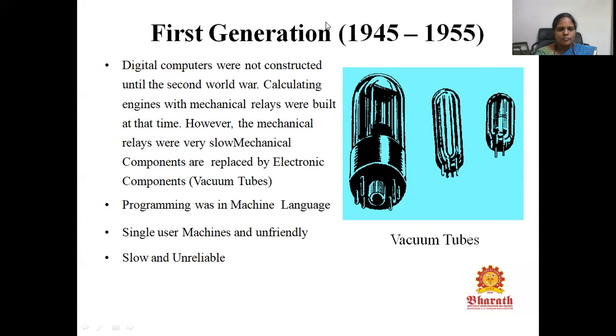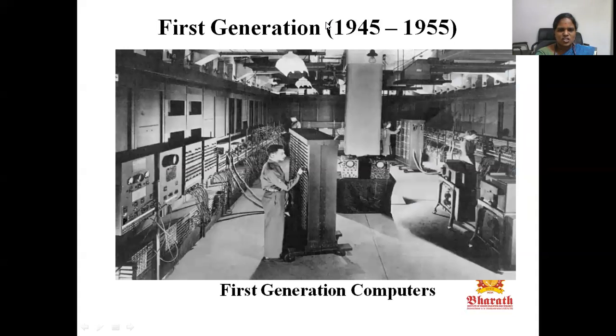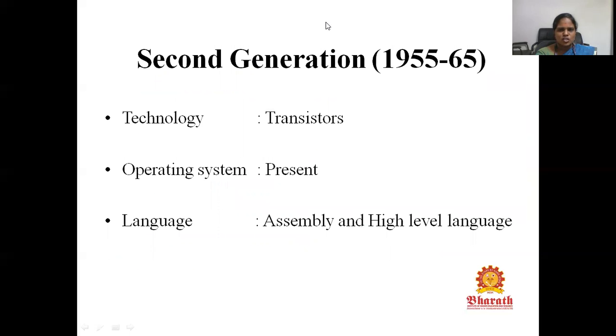The drawback of machine language is that it is difficult for programmers to learn, and the drawback of the first generation system is that it relies completely on a single user machine. It is completely unfriendly in nature, slow, unreliable. This is an example of a first generation computer. The computer occupies an entire room. This entire room is occupied by a single computer. It is very huge in size. It consists of a large number of wires, and batch processing systems are used. So that is the drawback of this first generation.